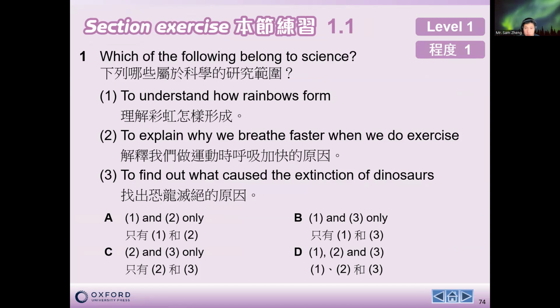So now, which of the following belongs to science? To understand how the rainbow forms, this is related to physics, to light. To explain why we breathe faster when we do exercise, this is related to biology. To find out what causes the extinction of the dinosaurs, this is related to geology. So in this case, the answer would be D.